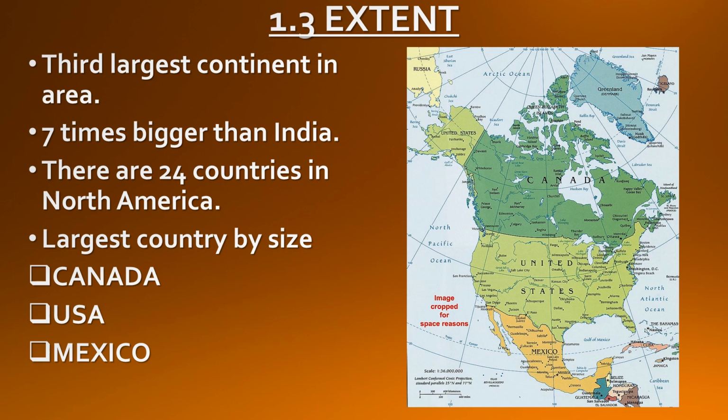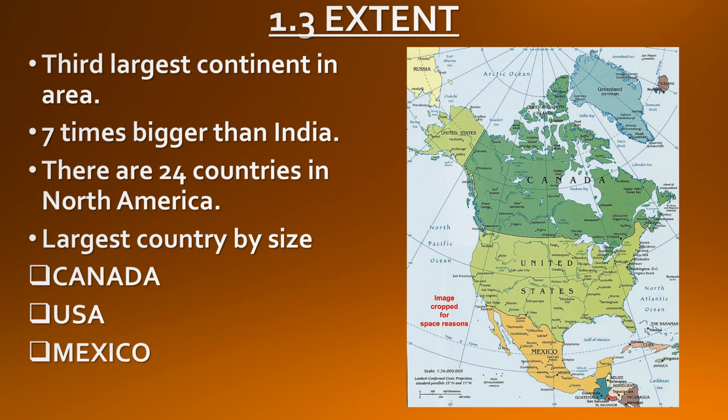Okay, children, let's discuss the extent of North America. Extent simply means how much area it is covering on planet Earth, or you can say on the map of the Earth. So, North America is the third largest continent in area, which is 16.4% after Asia and Africa. So, going by area, Asia is the biggest continent, after that is Africa, and then the third one is North America. It is almost 7 times bigger than India.